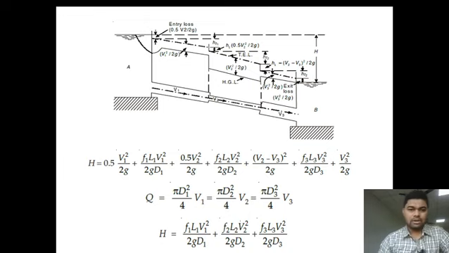Look at this figure 1. This is the pipe of diameter D1 and length L1.